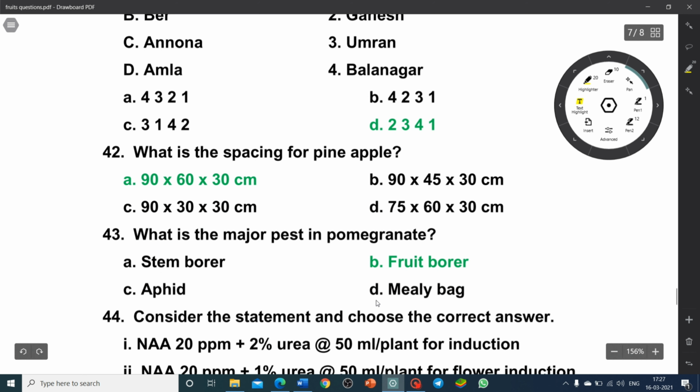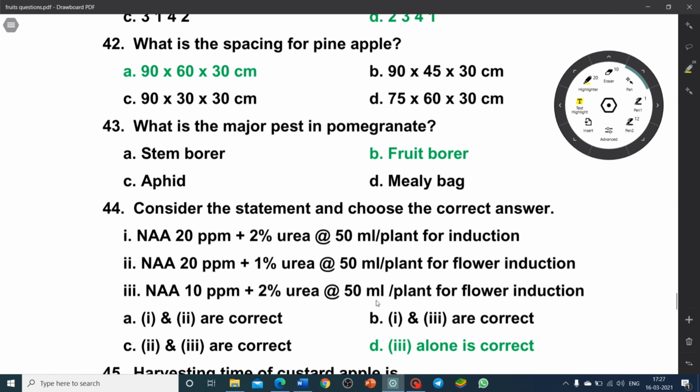What is the spacing for pineapple? 90 into 60 into 30 centimeter is the spacing for pineapple. What is the major pest in pomegranate? Stem borer, fruit borer, aphids or mealybug? So fruit borer is the major pest in pomegranate.